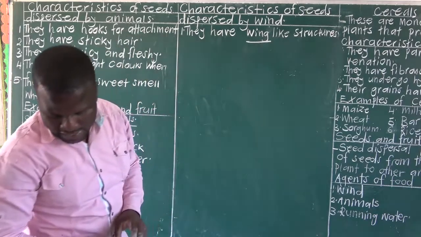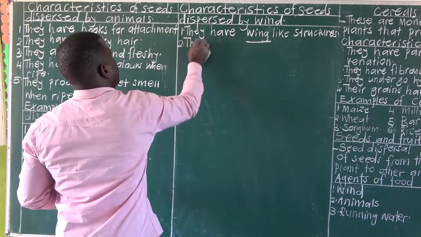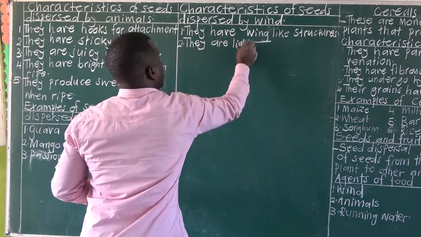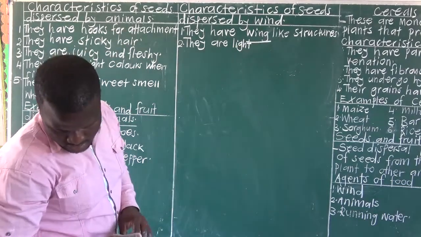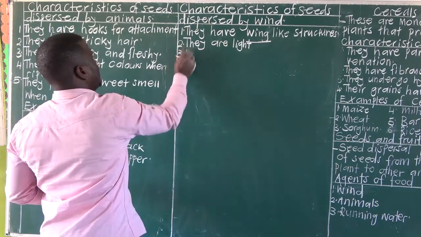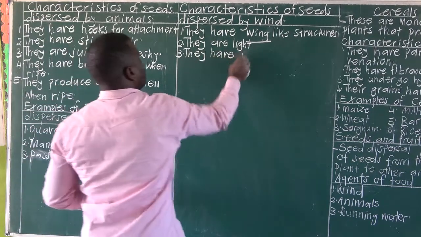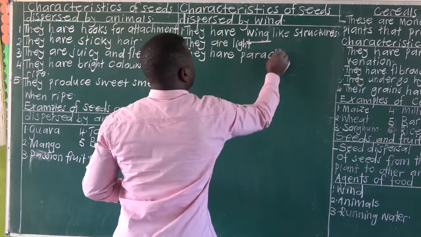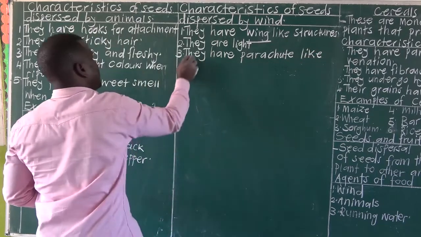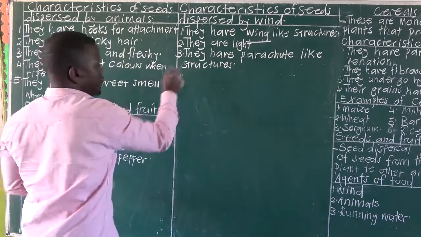Then they are light. Them being light helps them to be carried by wind. Then they have parachute-like structures. They have a structure which is like a parachute.